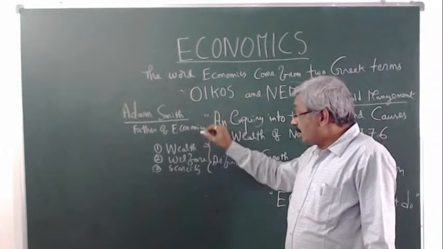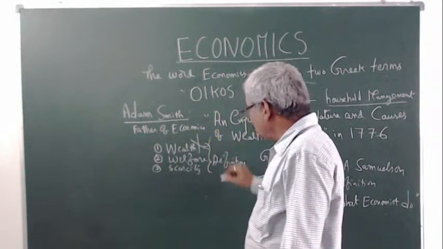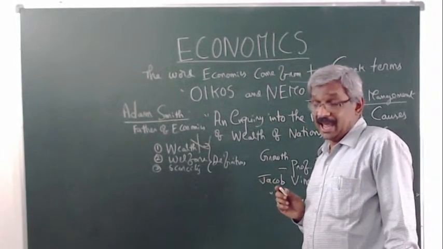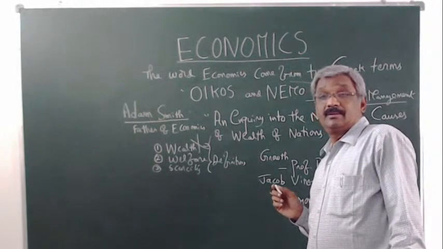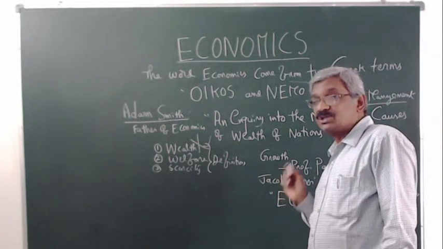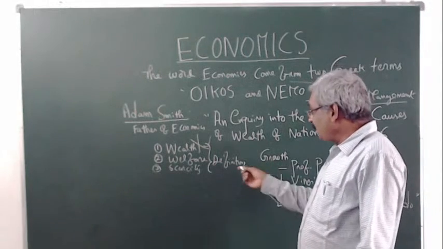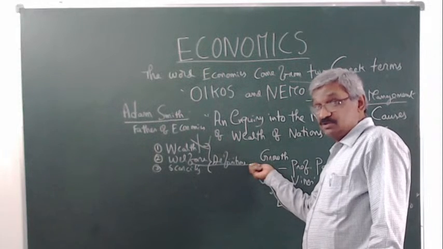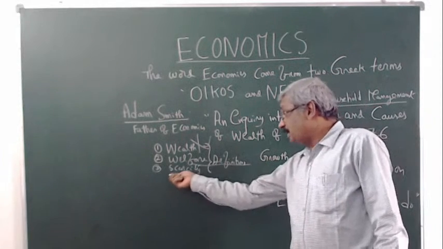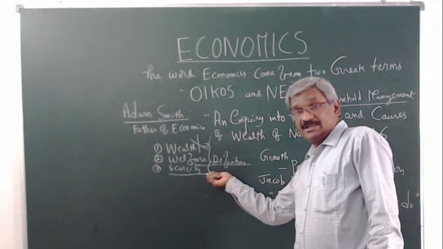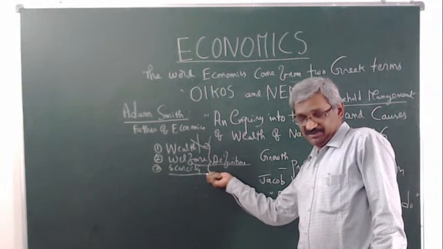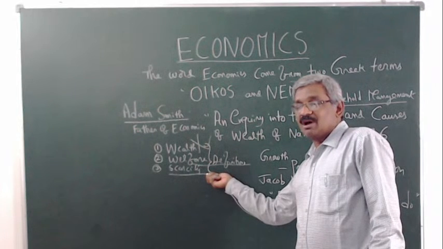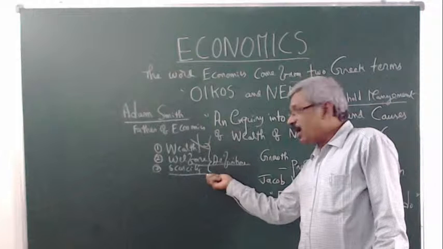Not only wealth, but also the welfare of human beings is very important. Another important economist, Marshall, gave the welfare definition. And according to Robbins, the scarcity definition: resources are scarce, but wants are unlimited.